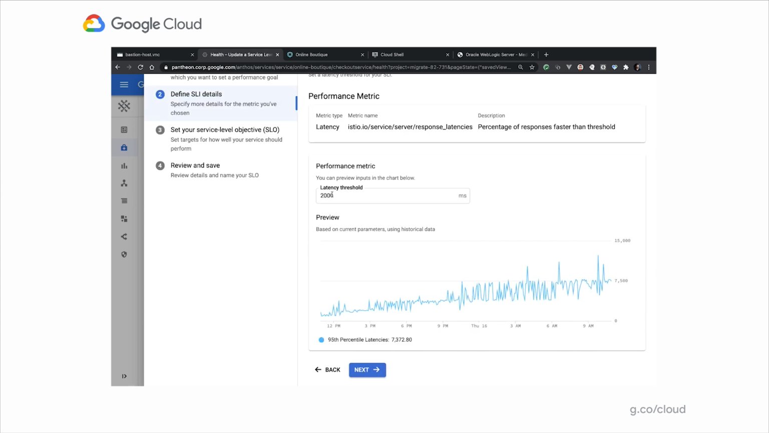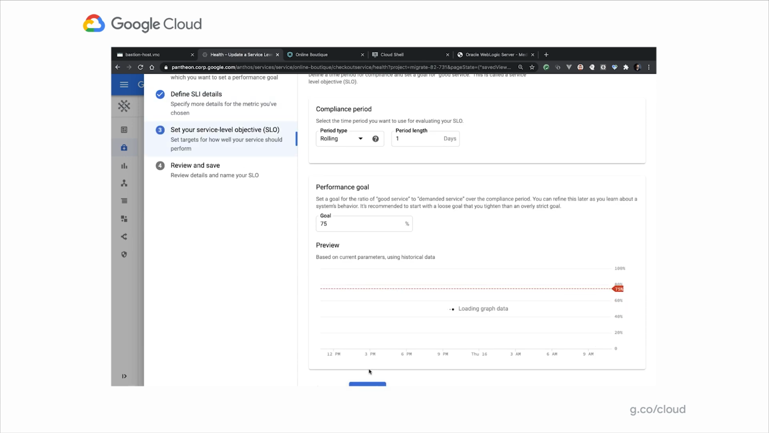I've set my latency threshold to 2 seconds for the 95th percentile latency. So I'd like my 95th percentile latency to be 2 seconds or lower. And you can see from the historical data that it's been creeping up over time, all the way up to 8, 9, 10 seconds. No wonder it's acting unhealthy.